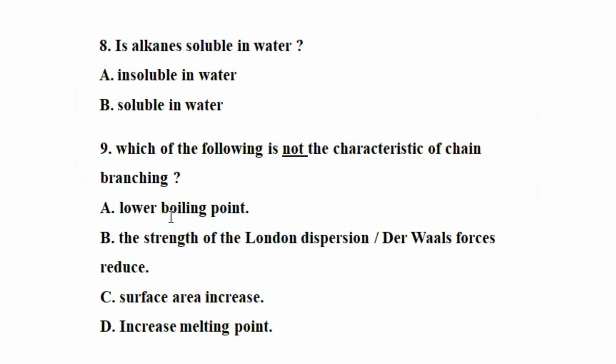So A is correct, B is also correct, C is also correct. The incorrect one is D, the increasing melting point. When the branching increases, the melting point and boiling point also decrease.